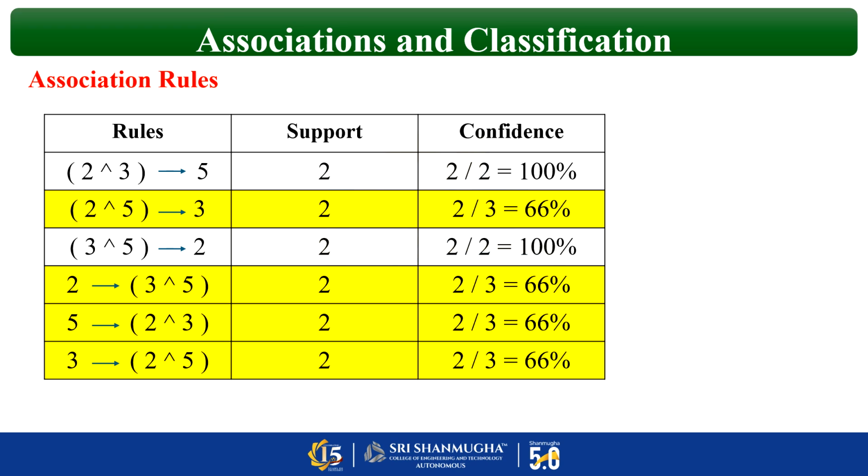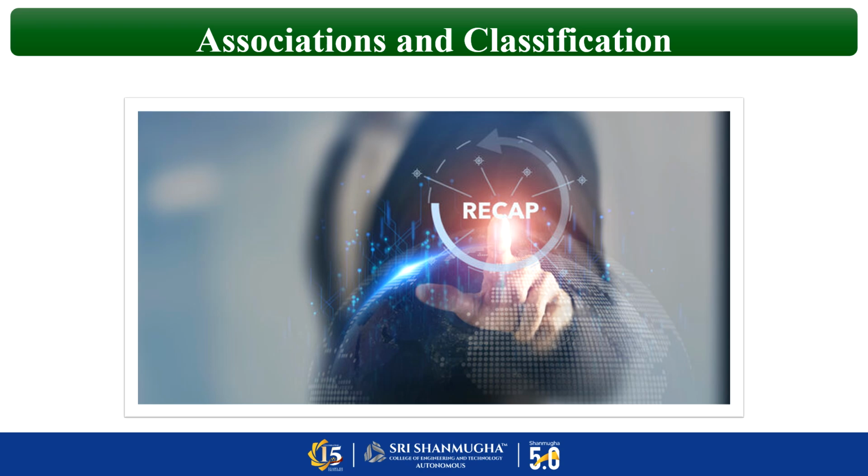Remaining is not. So today we have seen the Apriori algorithm. I'll just give a quick recap. Frequent pattern mining is nothing but finding the items which are bought together. So here the rule is the association rule, that is nothing but relationship discovery. We have seen the algorithm called Apriori.